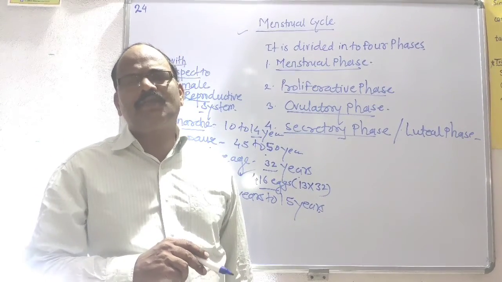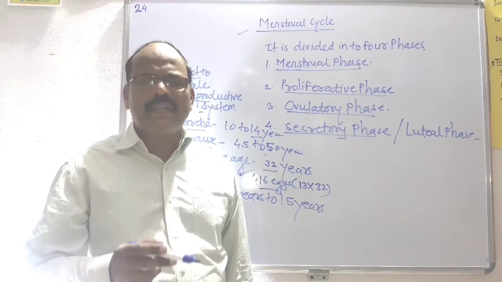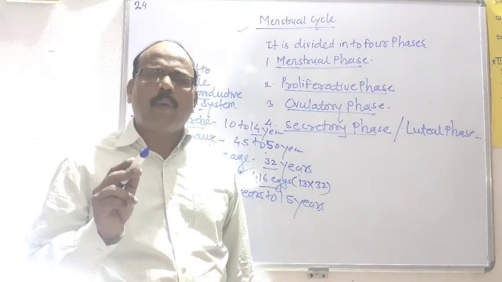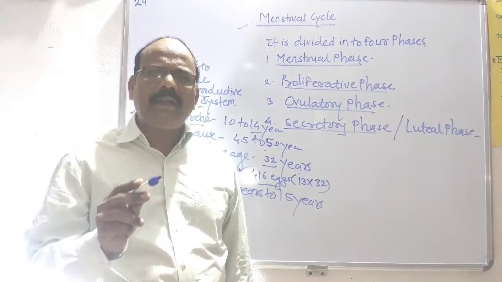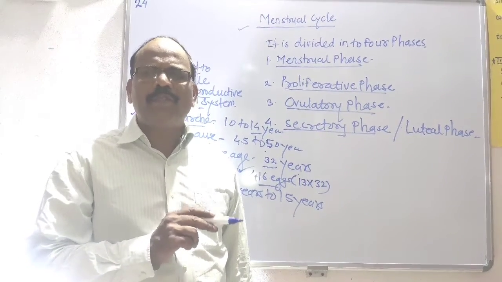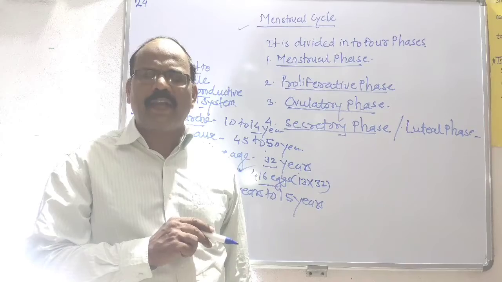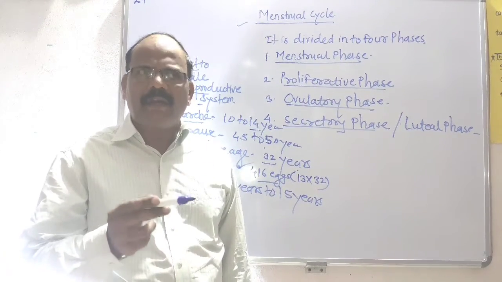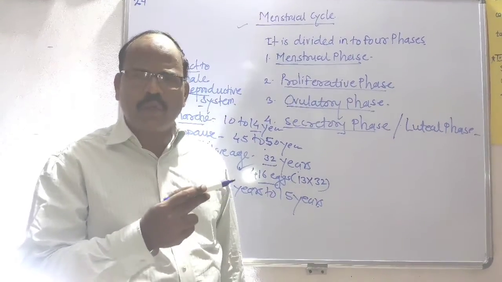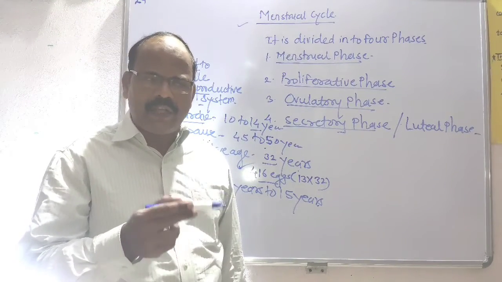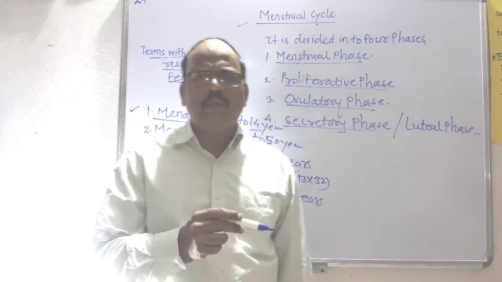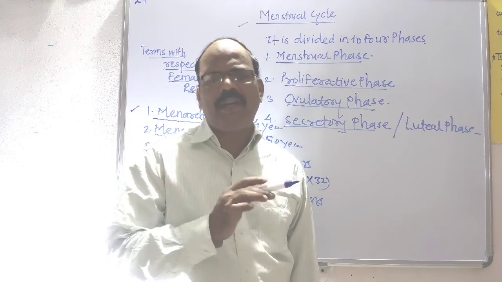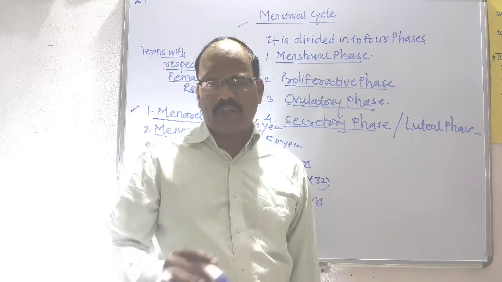This menstrual cycle occurs under the influence of gonadotropin and ovarian hormones respectively. The duration of the menstrual cycle, its periodicity, is approximately 28 days.